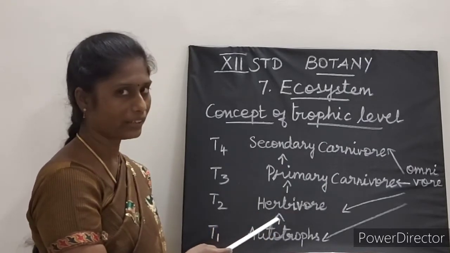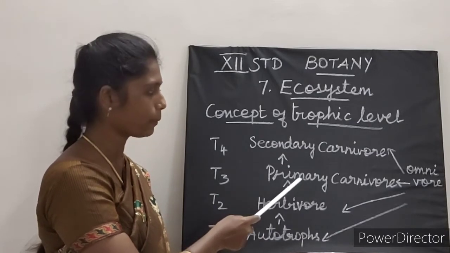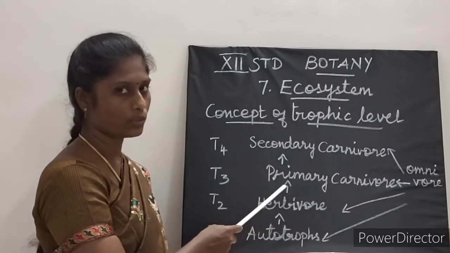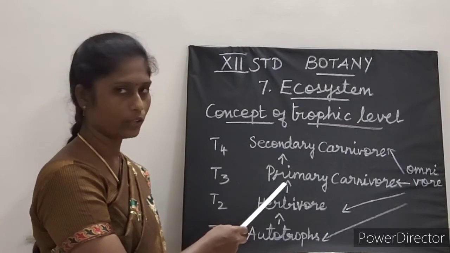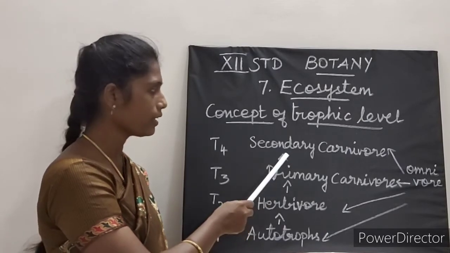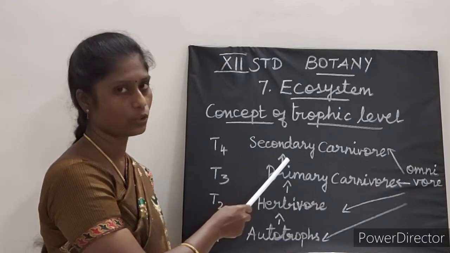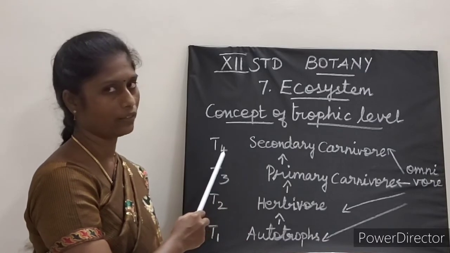Now, these plant eating animals are being eaten by the carnivores. They are primary carnivores, otherwise known as secondary consumers, and occupy the third trophic level. Now, these carnivores are eaten by secondary carnivores, which are otherwise known as tertiary consumers. Now, these tertiary consumers occupy the fourth trophic level.